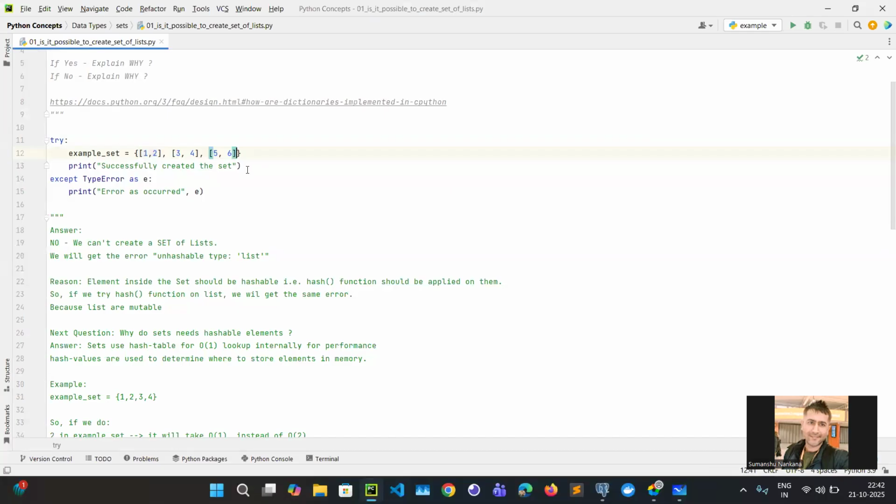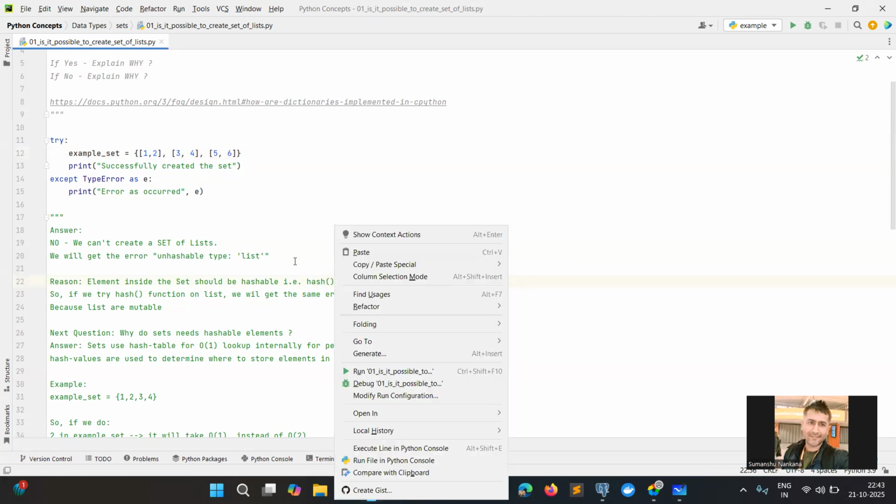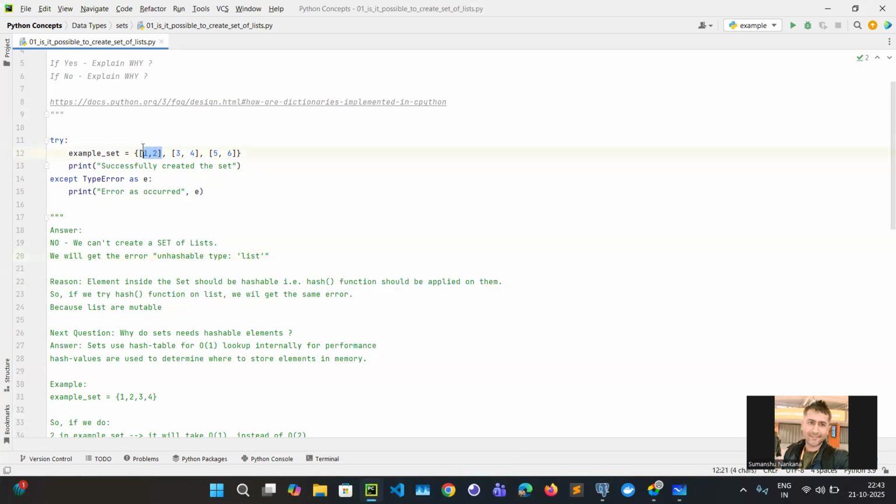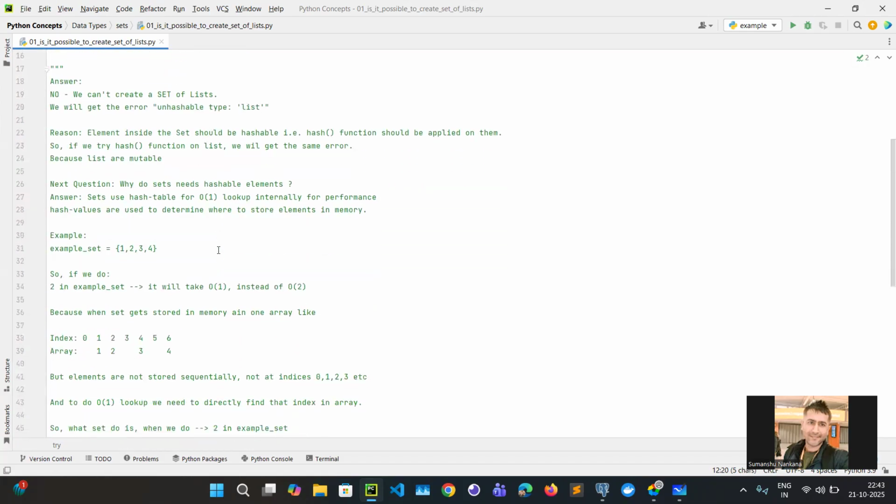So what does it mean by hashable? Hashable type means, can you apply a hash function on this list? Can you calculate a hash value basically? So we have a hash function. Hashable type means, if there is any element on which you can apply the hash function, then you can put it inside the set, otherwise you can't. So does it mean you can't run a hash function on the list? The answer is yes, you can't.